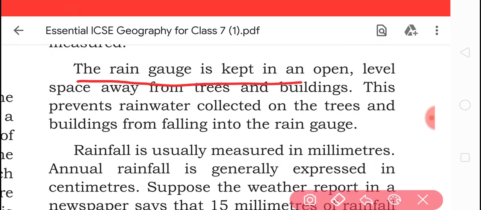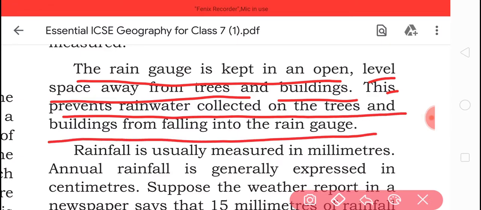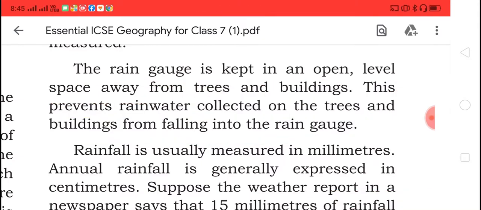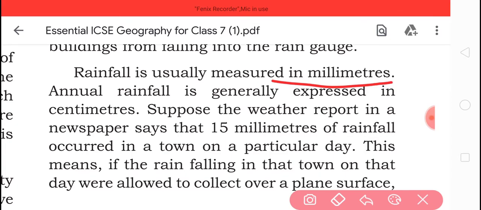The rain gauge is kept in an open, level space, away from trees and buildings. This is to prevent rainwater collected on trees and buildings from falling into the rain gauge. Rainfall is usually measured in millimeters. Annual rainfall is generally expressed in centimeters.